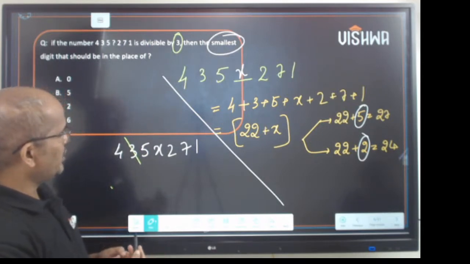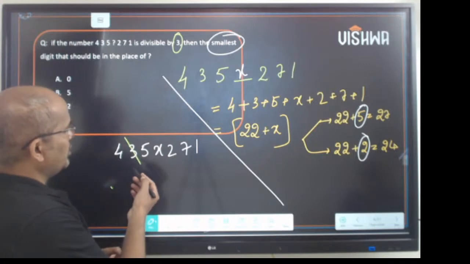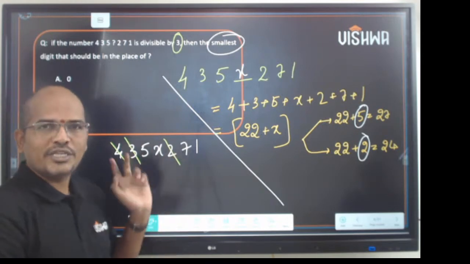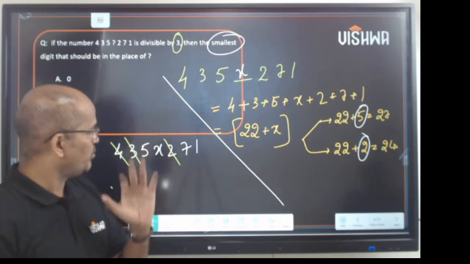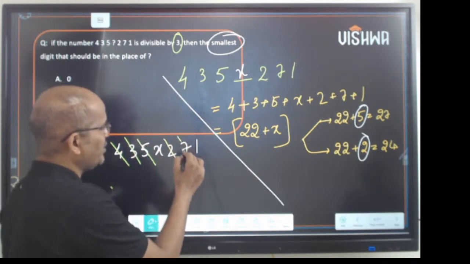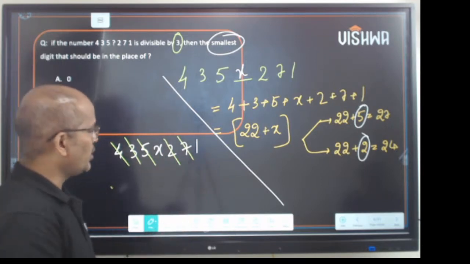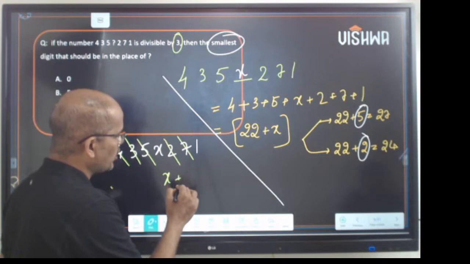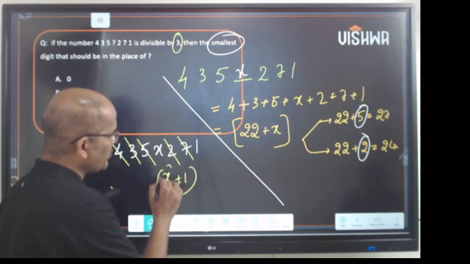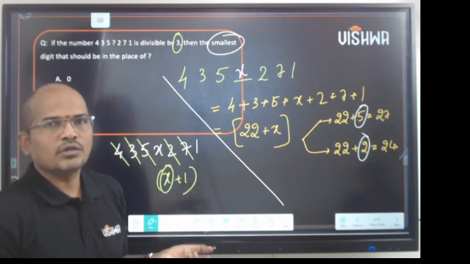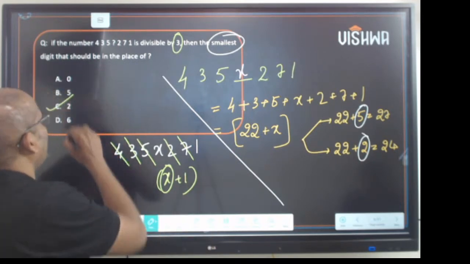What else can you remove? 4 and 2: 4 plus 2 is 6, 6 by 3 possible, removed. 5 and 7: 5 plus 7 is 12, 12 by 3 possible. What remains? 1. So you got x and 1. What is the least value of x that will fit? The answer is 2. That's how you can do it.